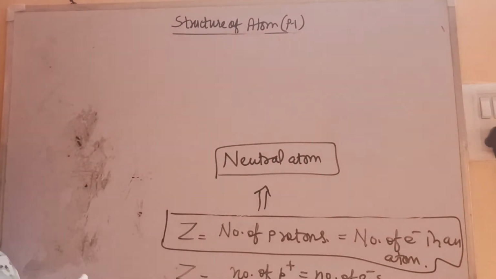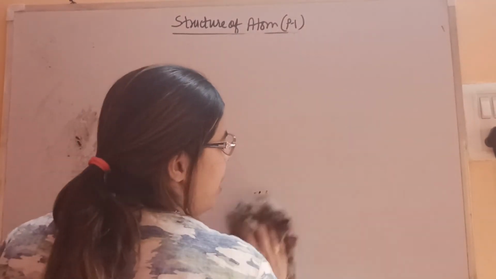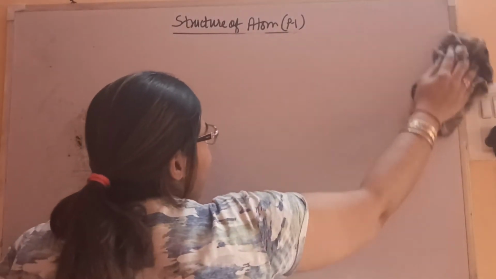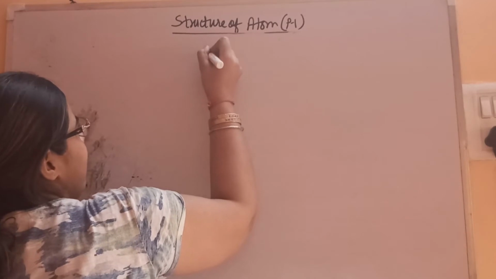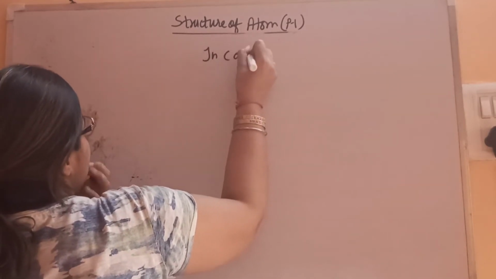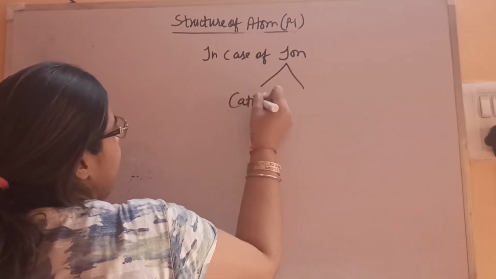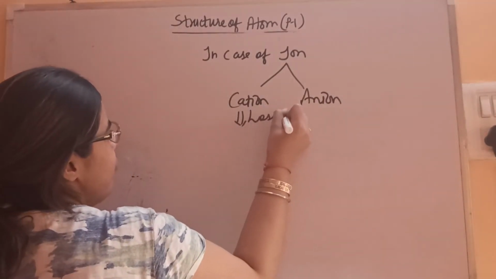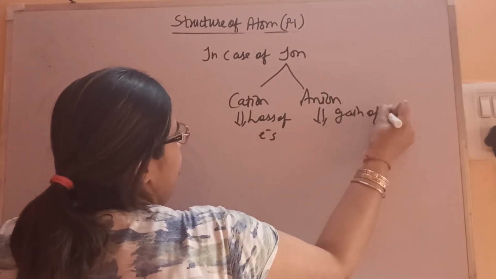But let's consider if the atom is not neutral, it's an ion. Then the atomic number will not get affected because it is equal to the number of protons. If the species is not neutral, it only affects its electrons, in the case of ions, cation and anion. We know that cations are formed by loss of electrons, and anions are formed by gain of electrons.